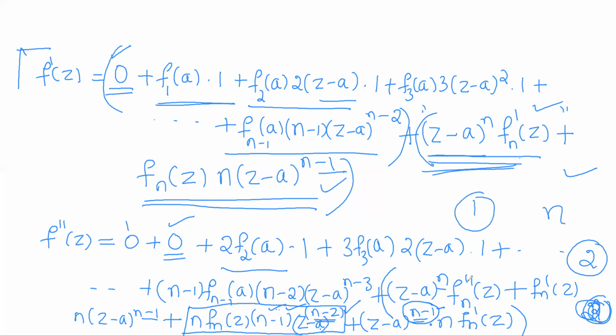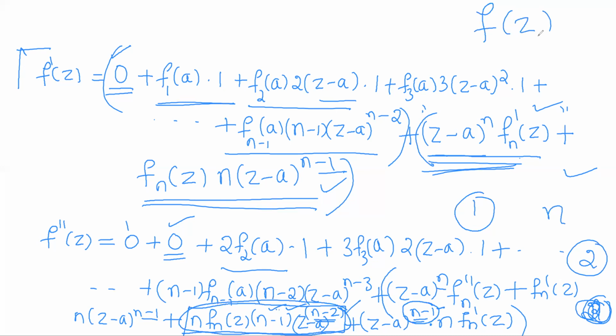The least power will be 1. So that means except this term, the remaining terms will contain at least one z minus a factor. This is a very important observation. When you differentiate f of z n times, f of z has n plus 1 terms.